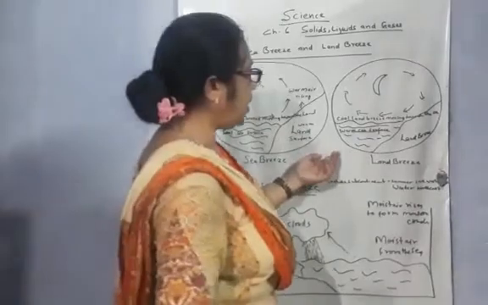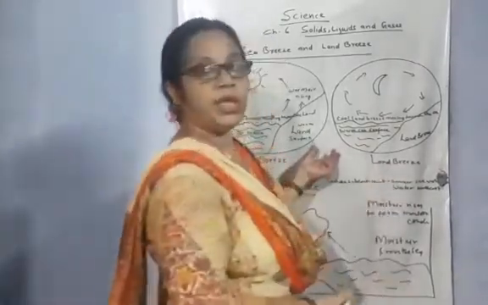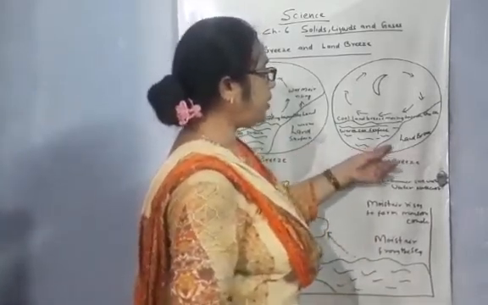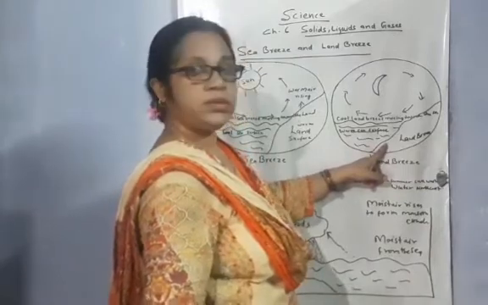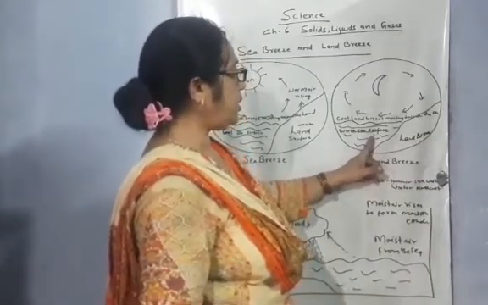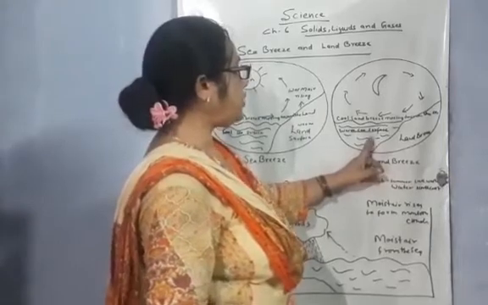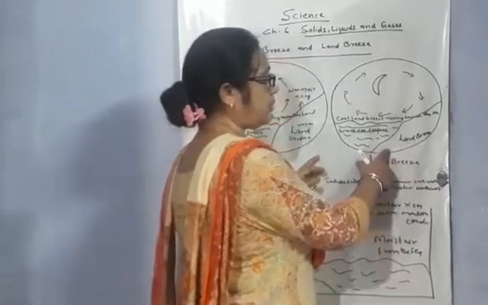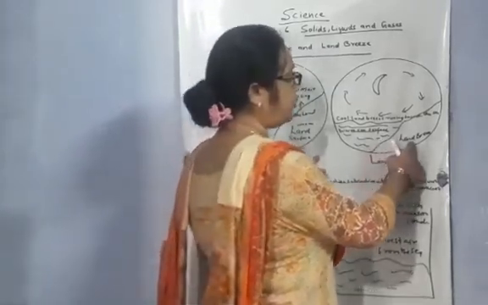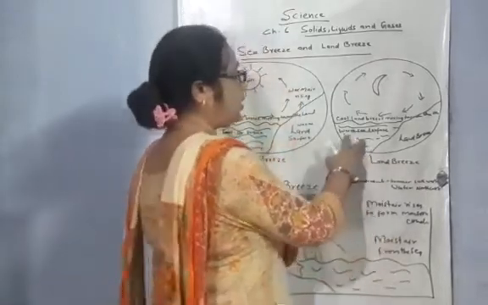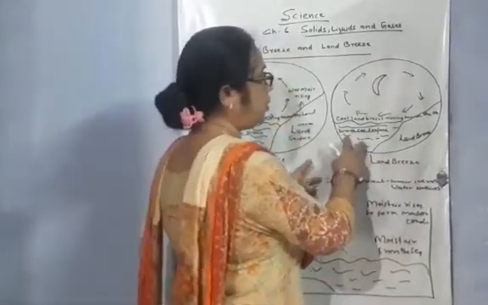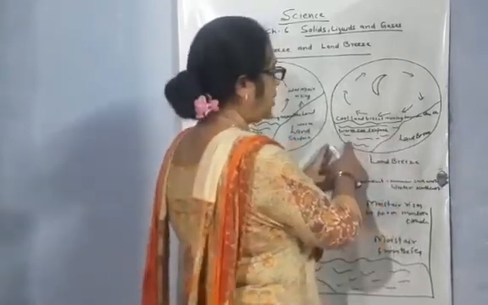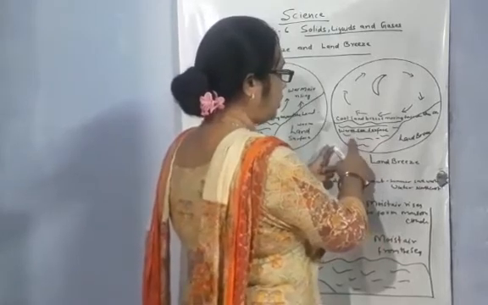Now the second one is land breeze. Land breeze occurs during the night time. What happens in land breeze? The land will cool down. As I told you, water retains its warmth for a longer time, and land will cool down very easily in a short time. So land will cool down and the water remains in a warm condition. So the cool air from the land will move toward the sea because the sea water is warm,